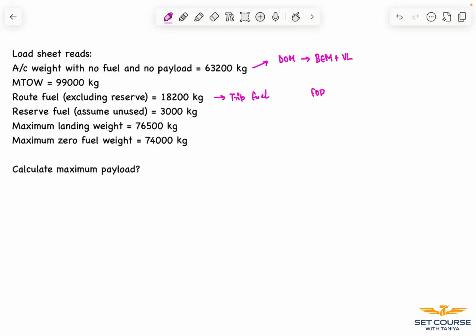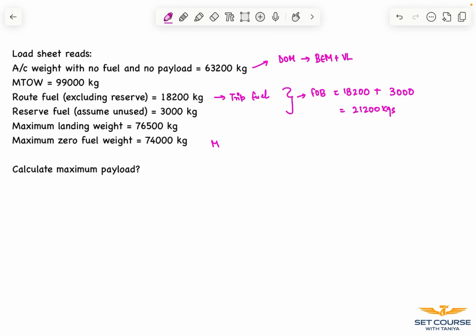So now our fuel on board would be the sum of trip fuel and reserve fuel, which is 18,200 plus 3000. That comes up to 21,200 kgs. We are given the landing weight and the zero fuel weight.